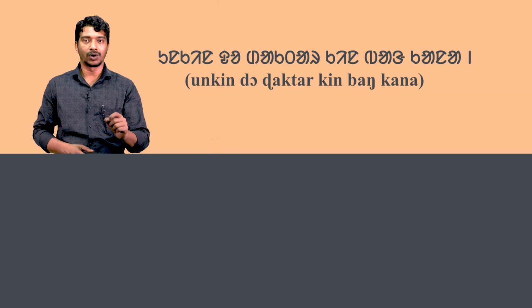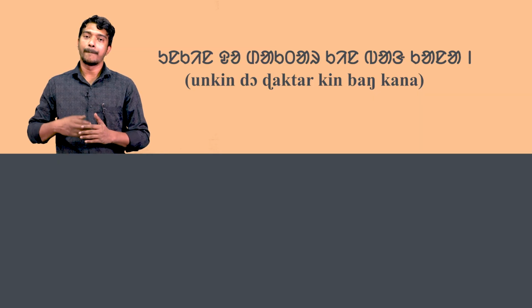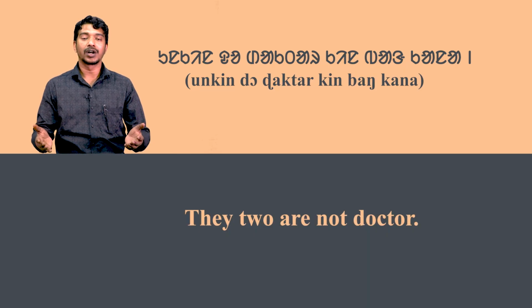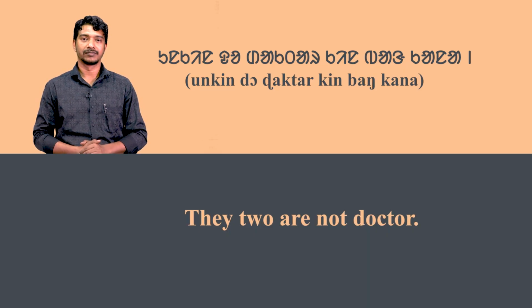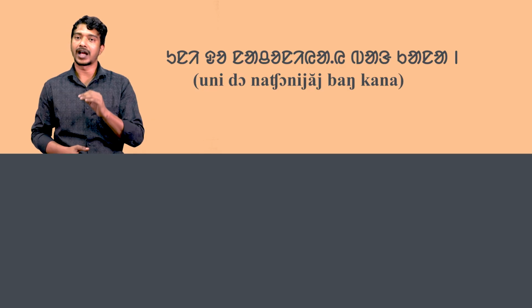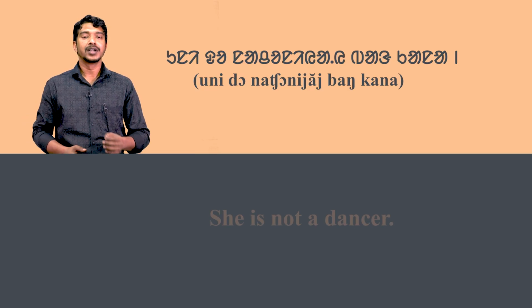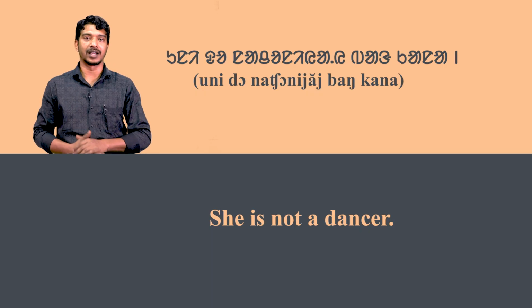Unkin do daktar kin bang kana means they two are not doctors. Uni do nachoniyai bang kana means she is not a dancer. Now look at these sentences and discuss them in detail.